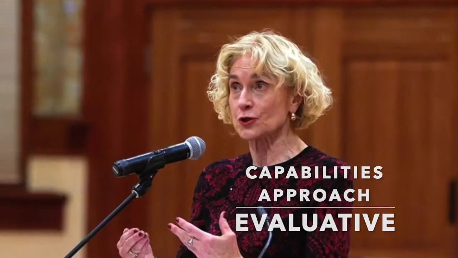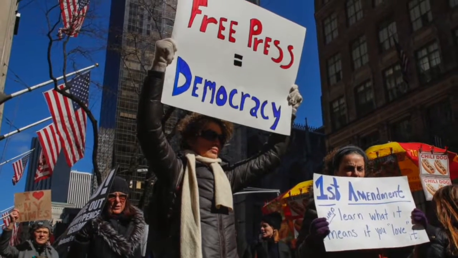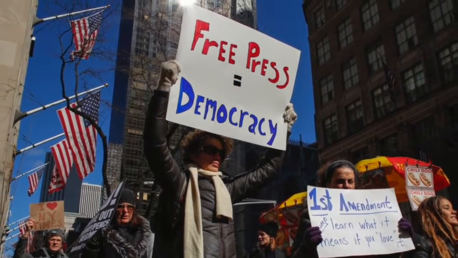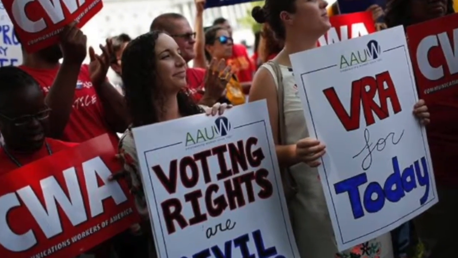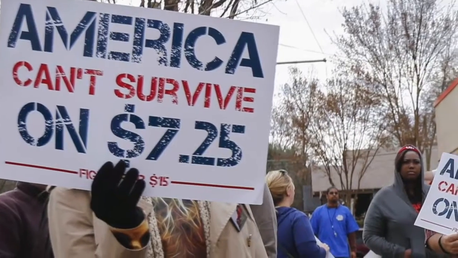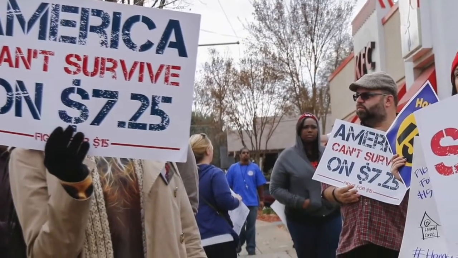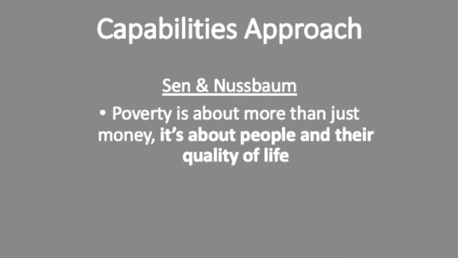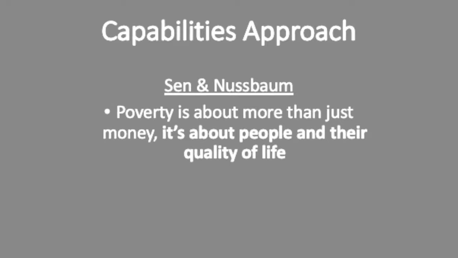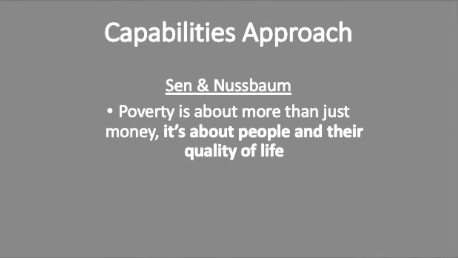Elaborating on the capabilities approach, Nussbaum highlights its evaluative nature, declaring that the approach is not meant to impose certain values on people or create a rigid or resolute hierarchy of such values. The essence of the capabilities approach, as Nussbaum explains, is to determine among the many things that human beings might develop the capacity to do, which ones are the really valuable ones. Essentially, both Sen and Nussbaum are declaring that, while it is true that dollars in pockets matter, poverty is about much more than money. It is about people and their quality of life.